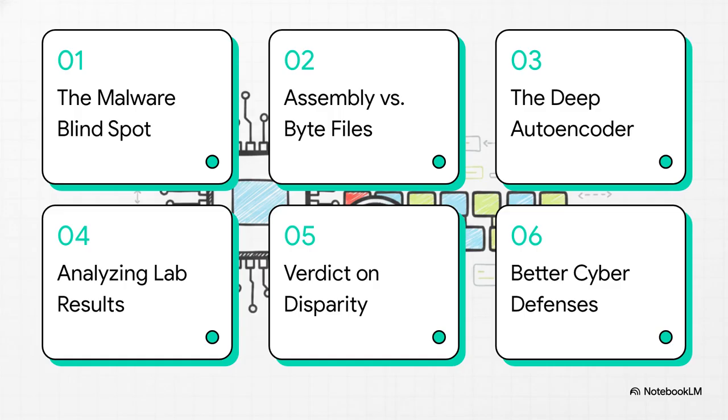Here is our roadmap for the explainer today. We're going to cover the malware blind spot, compare assembly versus byte files, introduce our AI detective, the Deep Autoencoder, analyze the lab results, deliver a verdict on the disparity, and finally, look at how we use all this to actually build better cyber defenses. Let's get right into it.